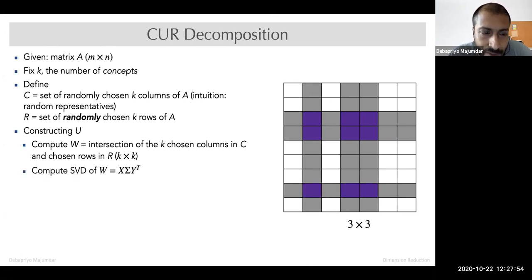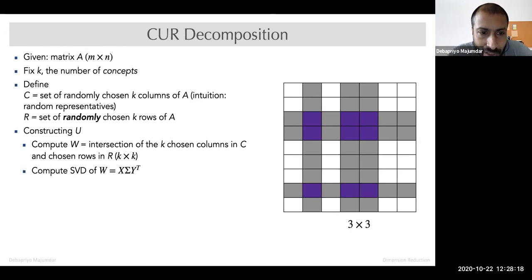And then we compute SVD of W, and let's call that X sigma Y transpose. Now note that K is a small number, much smaller than M or N. K is picked by us, so we can choose K depending on our computational capacity.